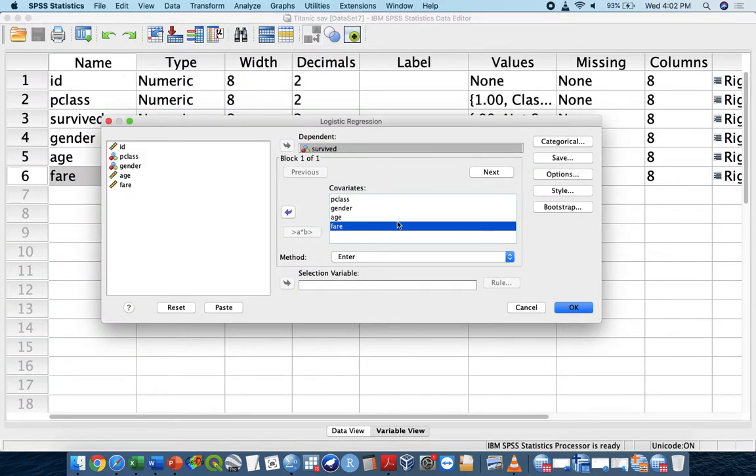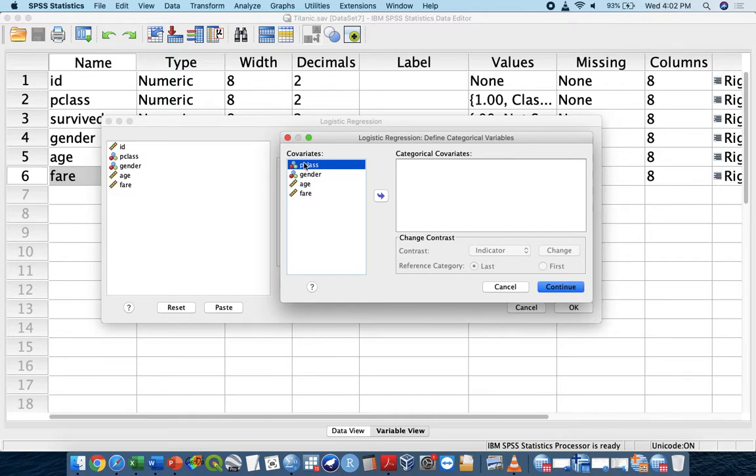Okay, after you did that one, please go into the categorical data. Okay, this is what I mentioned just now with our colleague. You go to the categorical, you can see P class and gender is already being indicated with the circle over there. It is telling you that this is the categorical data. Therefore, you insert this P class and gender.